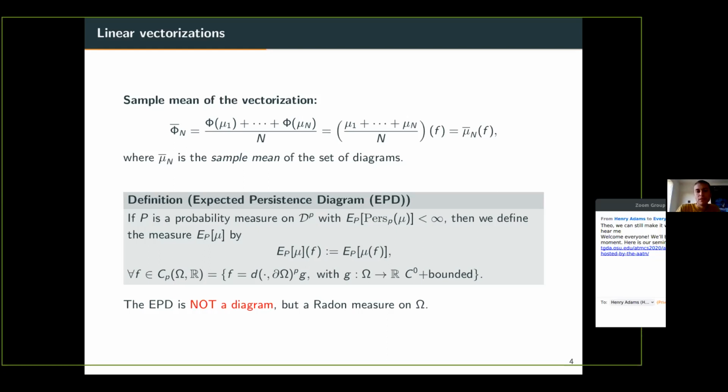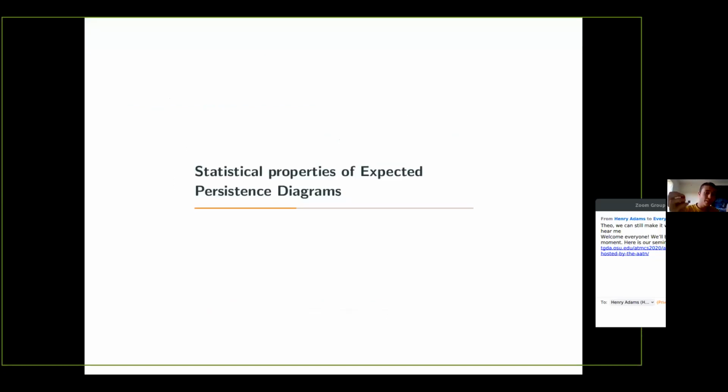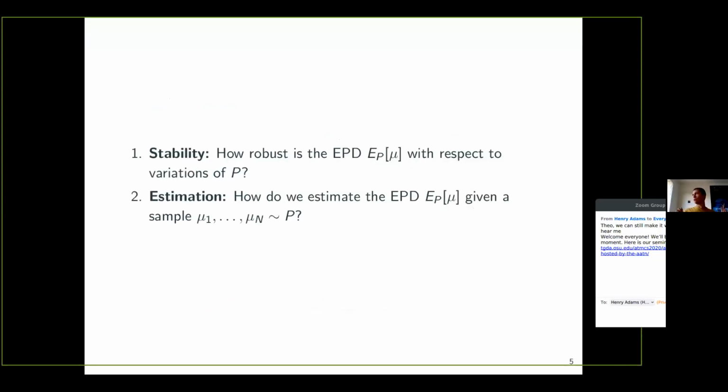Okay, so now if we want to perform statistical tasks with the EPD, we need to know some basic statistical properties. And here I think there are really two basic questions. The first one is stability. That's to say, if I change a little bit my law P, how does the EPD change?